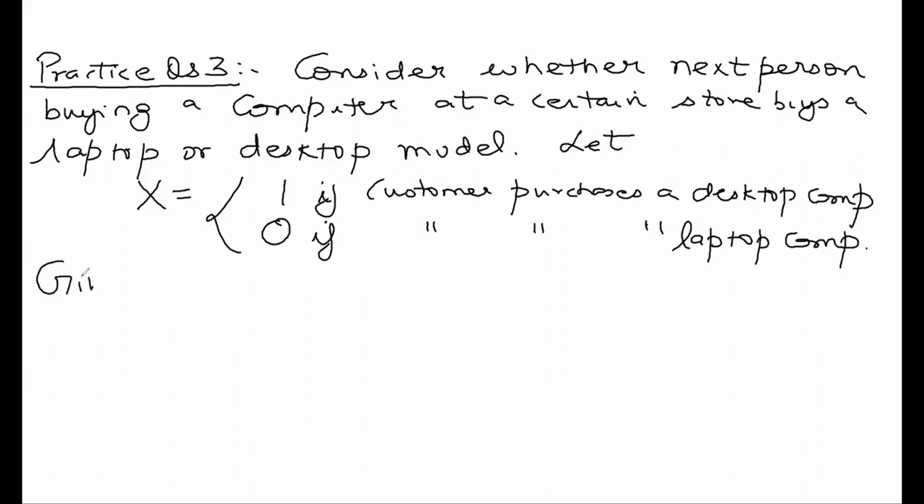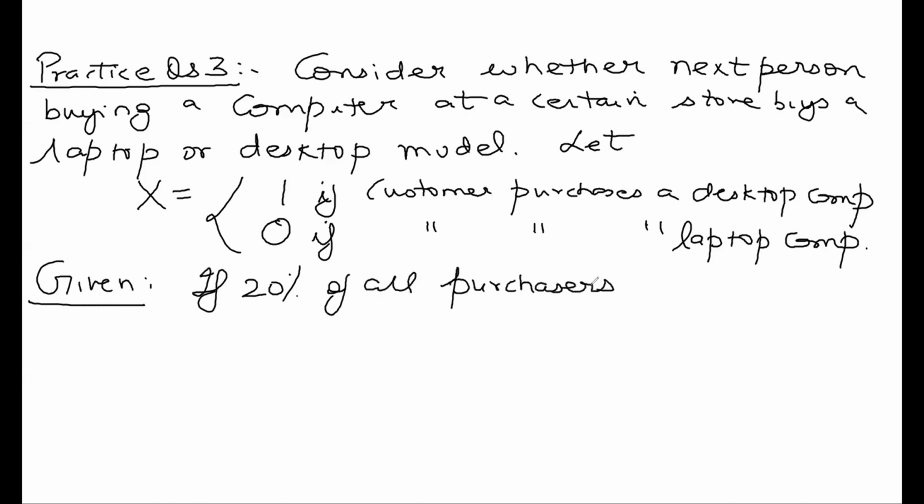It's given to us that 20% of all purchasers during that week select a desktop.